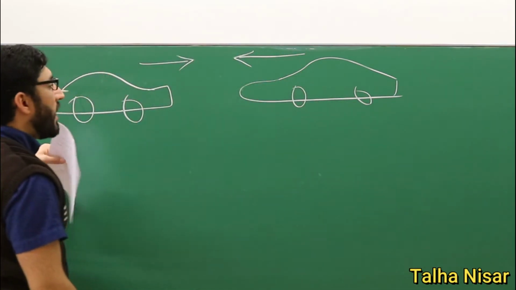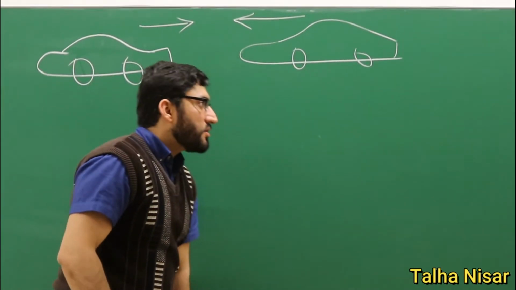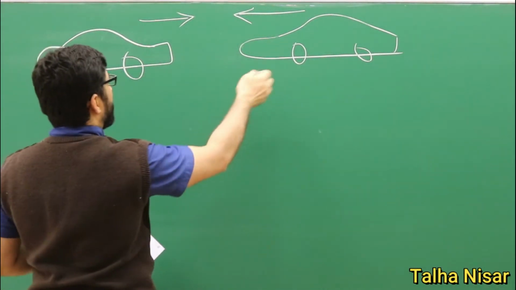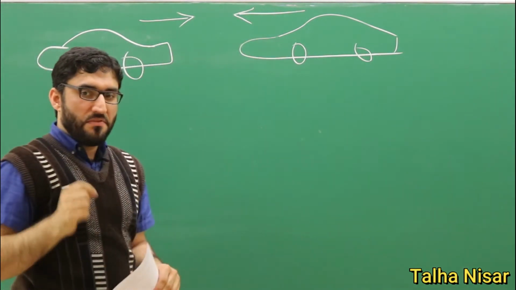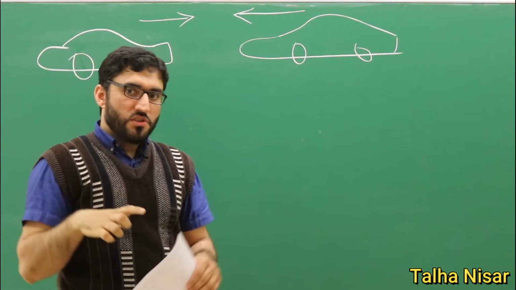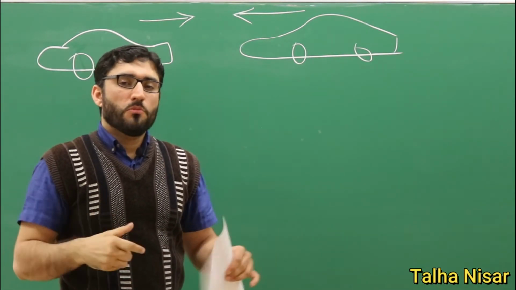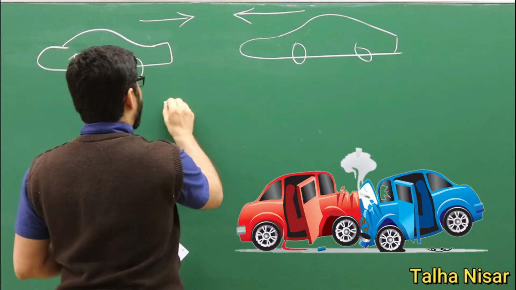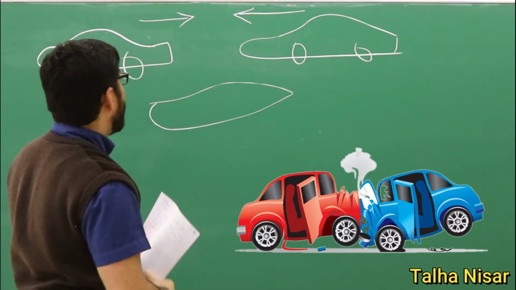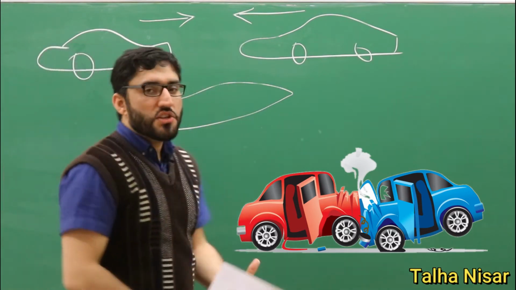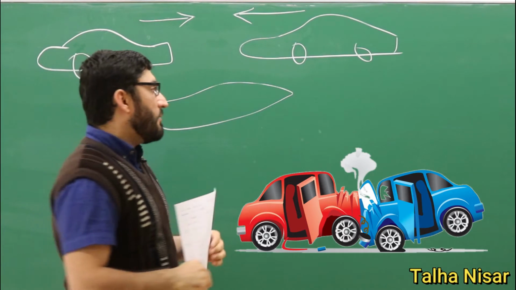When they collide with each other, the velocity of this one and the velocity of this one will definitely change. The velocity after the collision will be almost zero. Just after the collision or accident, they will be destroyed, and the cars will be heavily damaged.